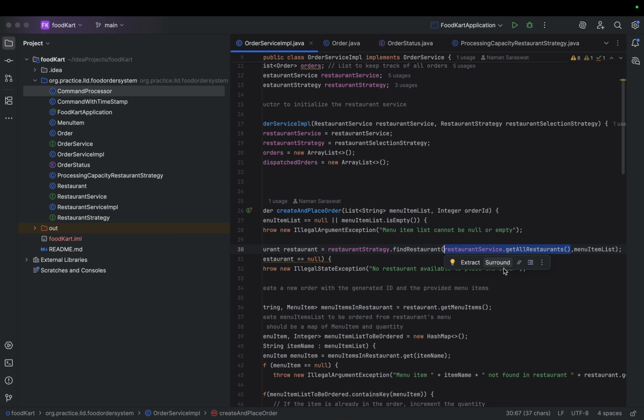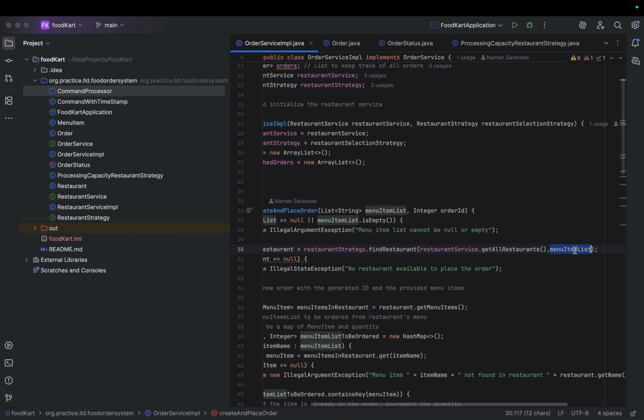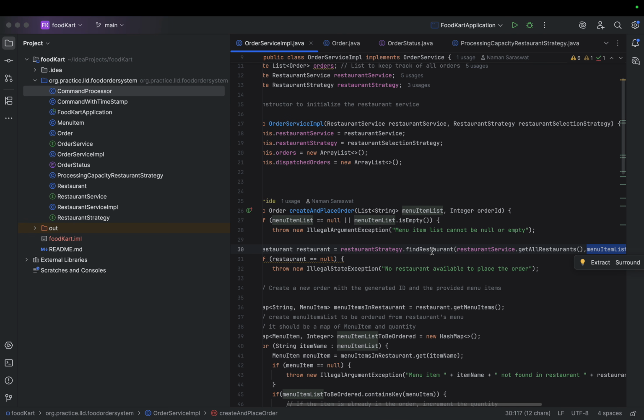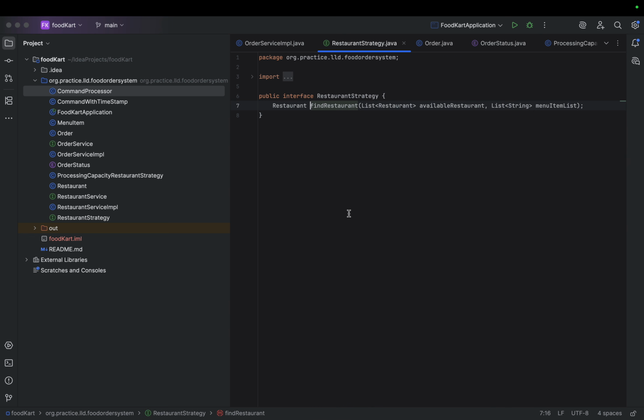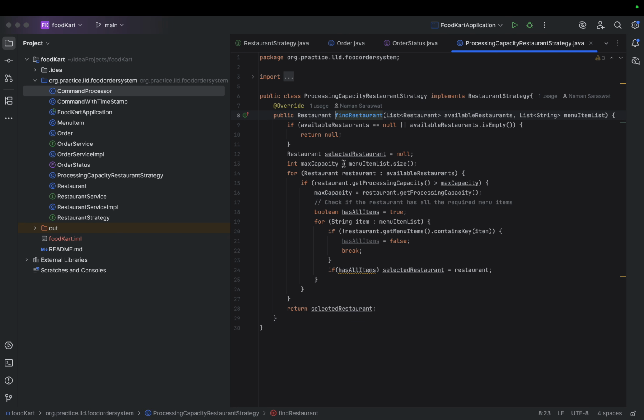From the restaurant service, we will get all the restaurants and the menu item list. This menu item list will help us to search in all these restaurants. If any restaurant has all these items, based on that we can select the restaurant. So let's deep dive inside this.